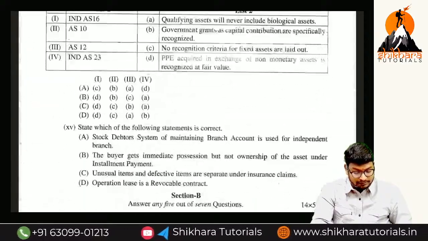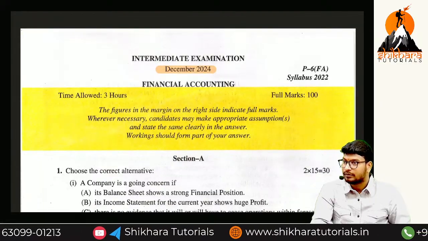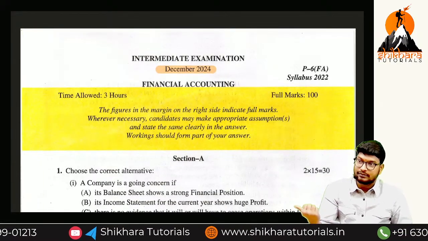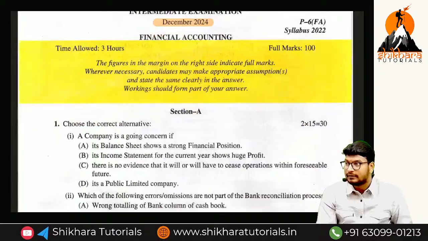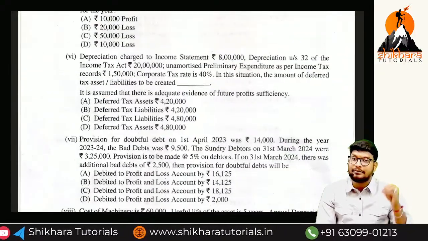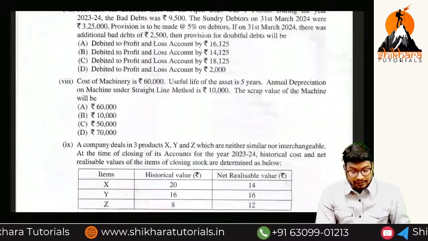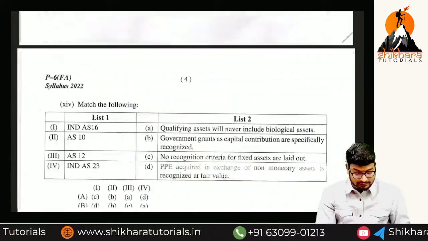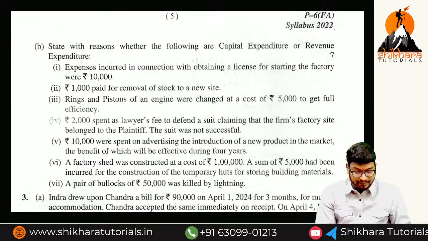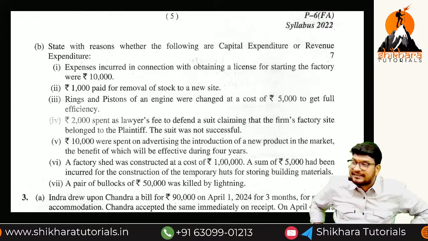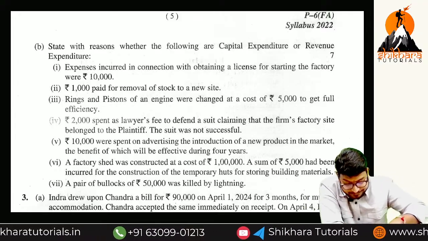This is the question from December 2024. And what is your last attempt? December 2025. They have given this in December 2025 also. The same capital and revenue concept. The same transactions we have discussed are more than sufficient, because from there only we get all the transactions. What is the first one they are saying? State the reason whether the following is a capital expenditure or revenue expenditure. So next one. What is the first one?